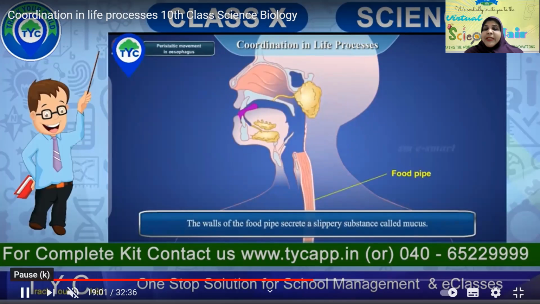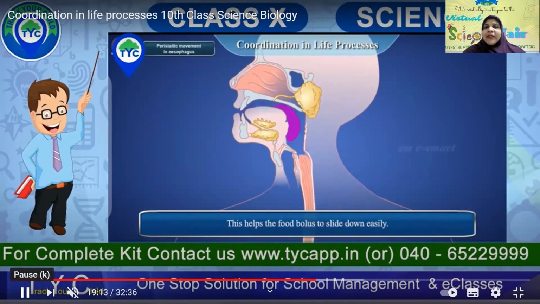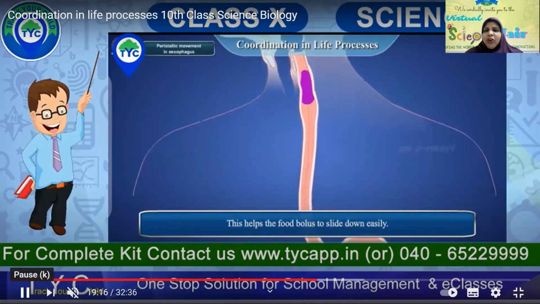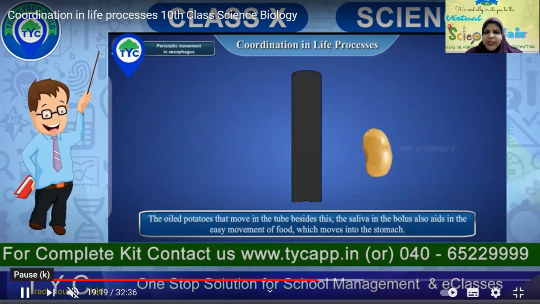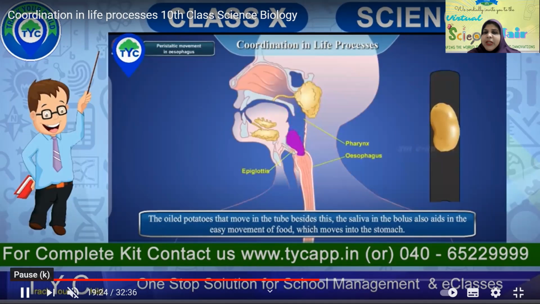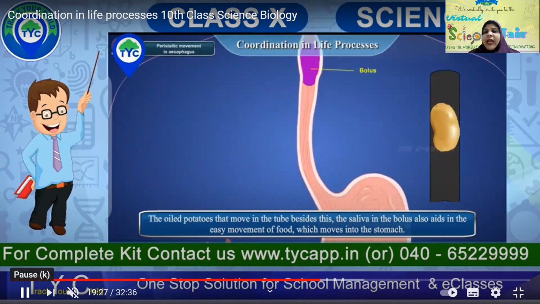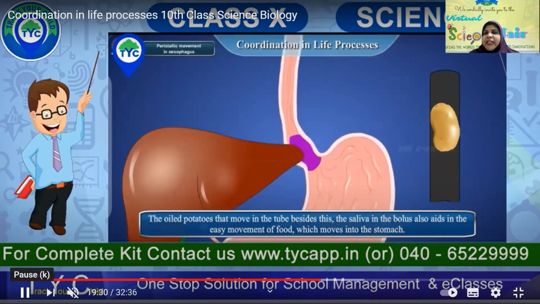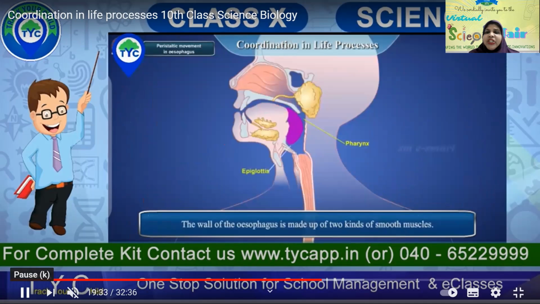Now, what are peristaltic movements in the esophagus? The walls of the food pipe secrete a slippery substance called mucus. Where we applied oil in the experiment, you will have this slippery substance. The oil is substituted by mucus in the potato experiment. The mucus lubricates and protects the esophagus wall from damage. From the esophagus, pharynx and epiglottis, the food moves towards the stomach. Like the oiled potato that moved in the tube, the saliva on the bolus also aids in the easy movement of the food into your stomach. So that is how food from the esophagus reaches your stomach.